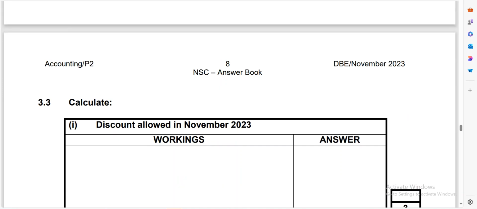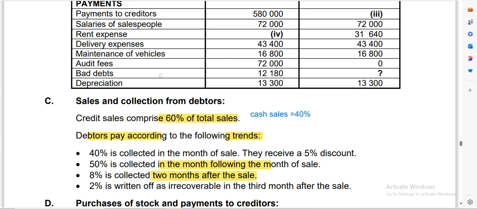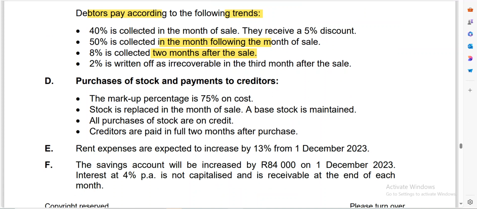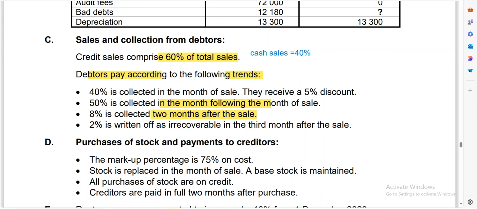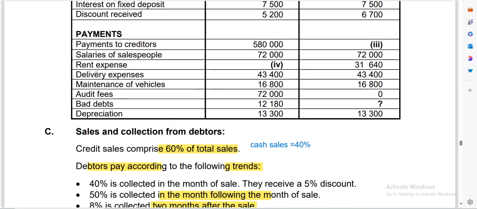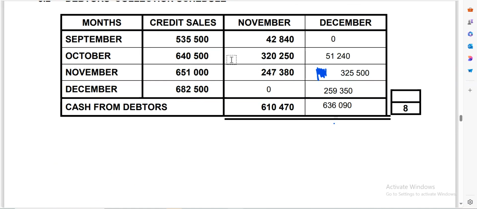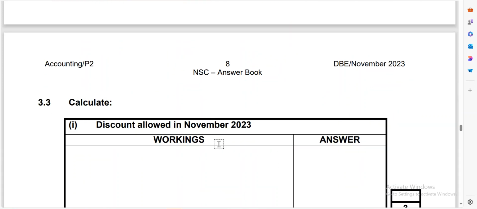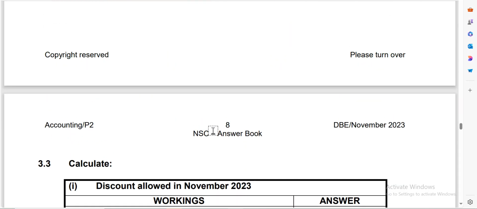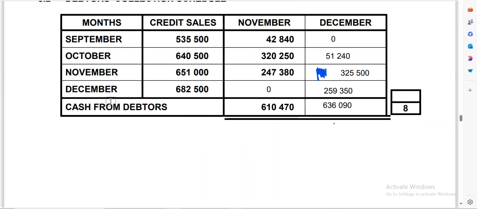Okay, so now here, remember, the discount that was granted in December is granted in the same month. So you already know what the credit sales for November are. This discount that was granted in November 2023 means in the same month as November. So our credit sales was what? 651,000.